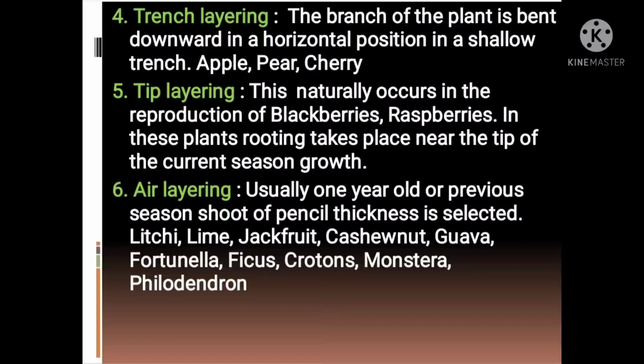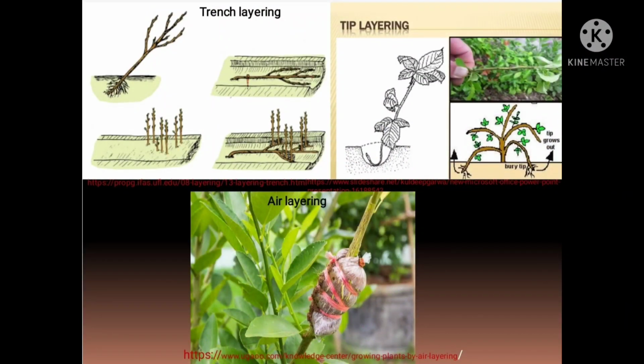Next one is trench layering. The branch of the plant is bent downward in horizontal position in a shallow trench. It is used for the propagation of apple, pear and cherry. When the shoot develops, the base is covered with a 5 to 10 centimeter layer of soil.